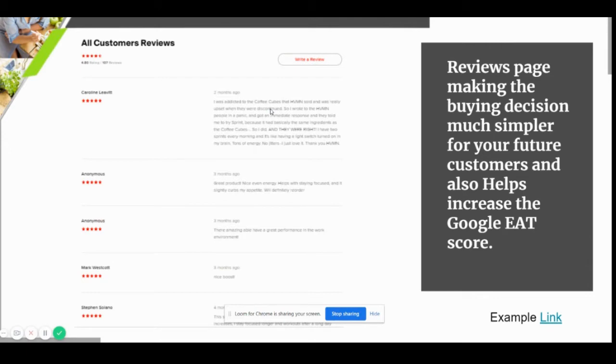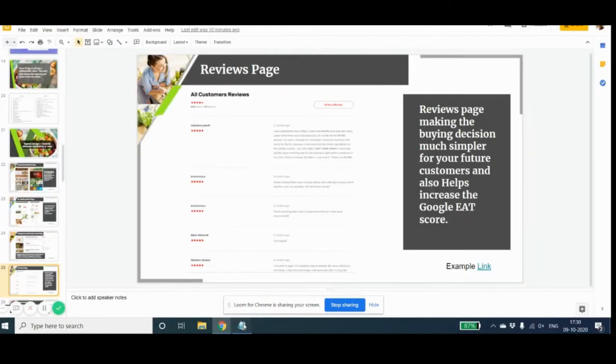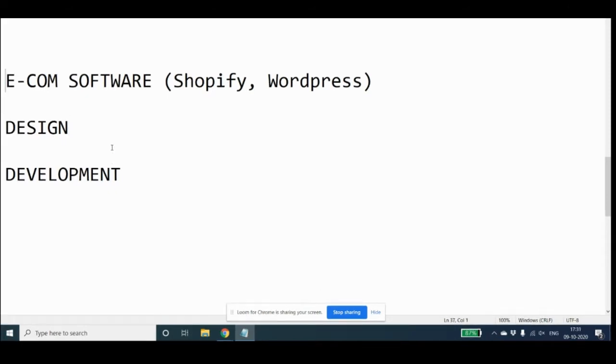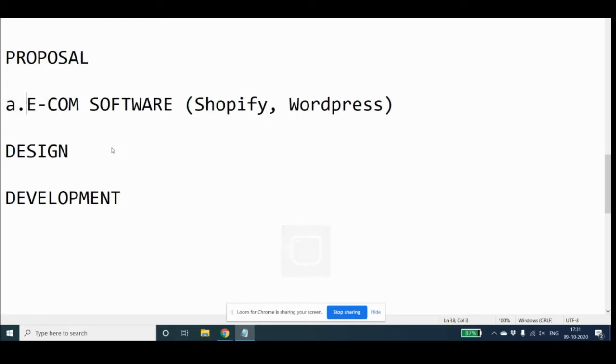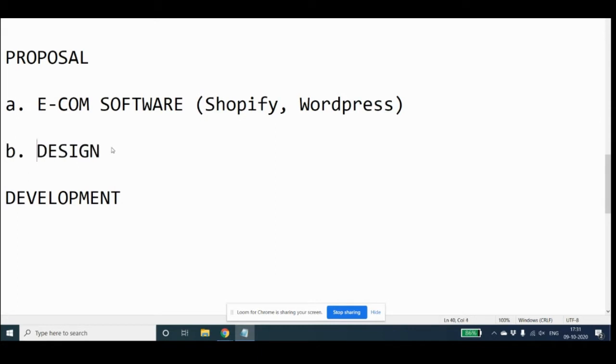Then we move on to the features. Coming back to this, remember that when you're giving a proposal, the first part has to be whether you are going to be doing Shopify or WordPress, and the reasons for that have to be given. Then design: what are the various pages which you'll be designing?